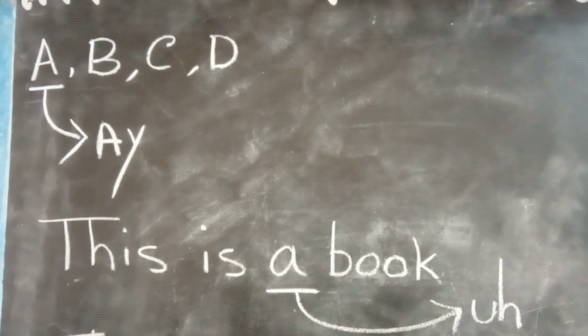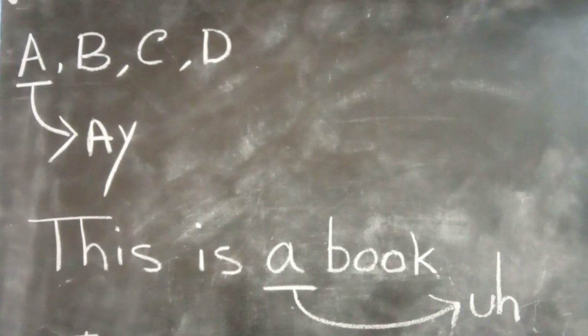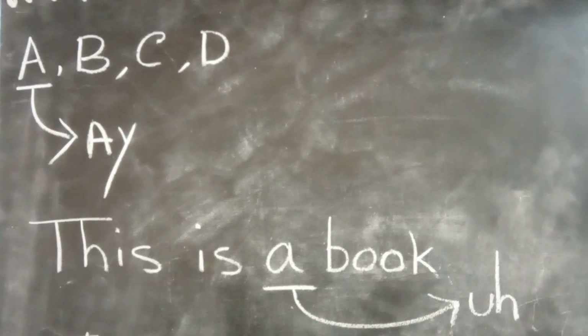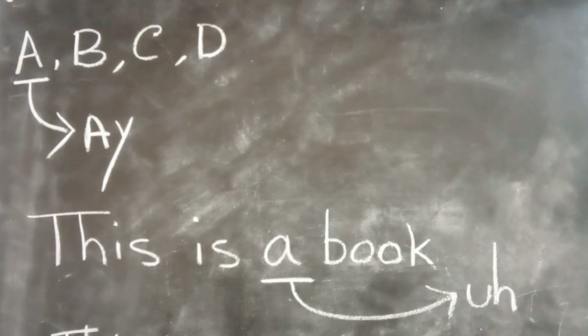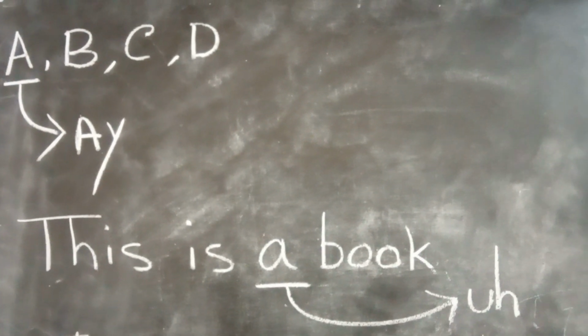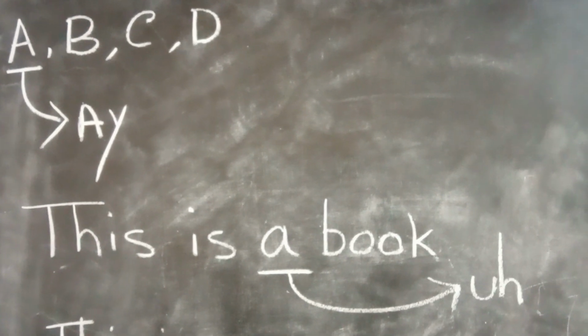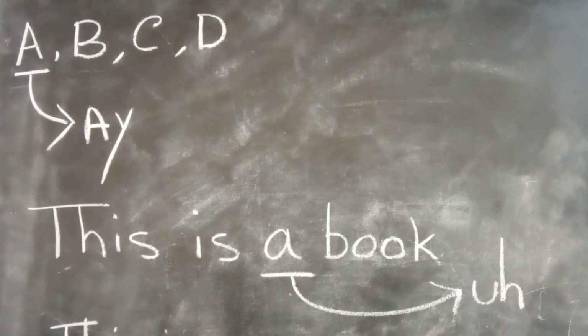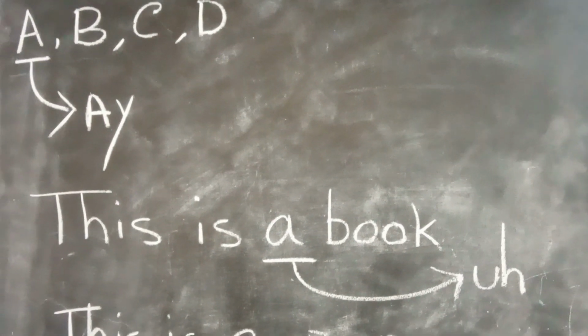Hello guys, today we are going to discuss the pronunciation of 'a'. 'A' can be pronounced in two ways. One is 'ay' and the other is 'uh'. Now the question is, when do we pronounce 'ay' and when 'uh'?